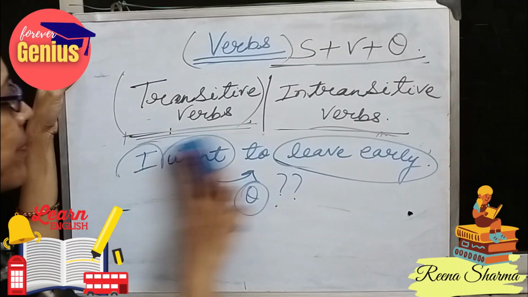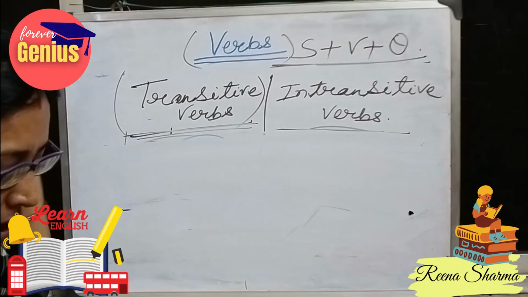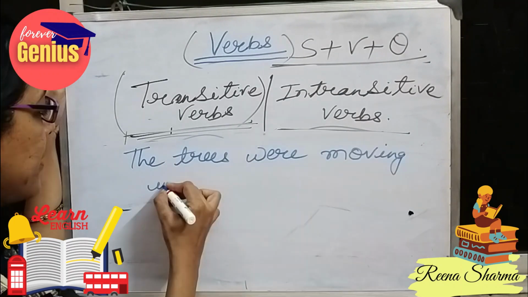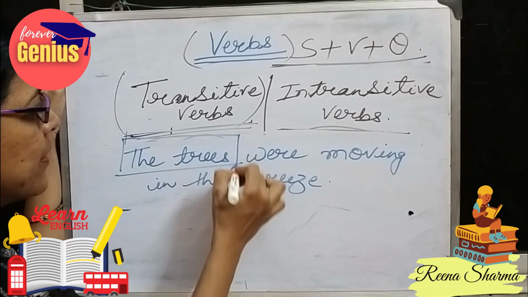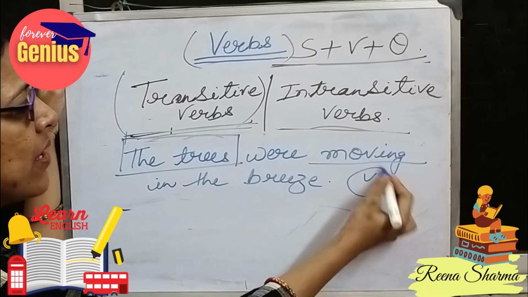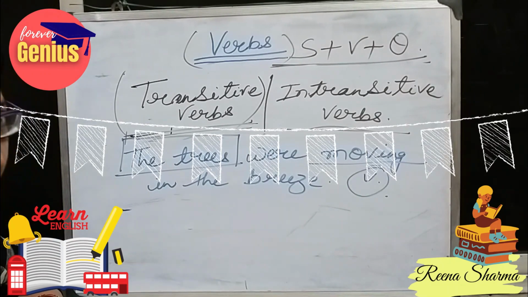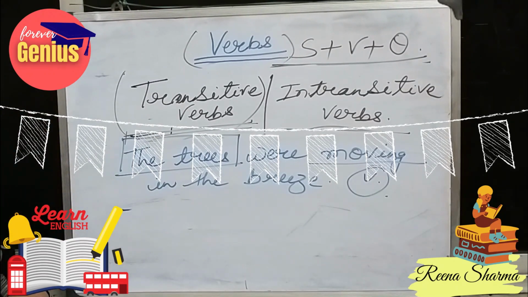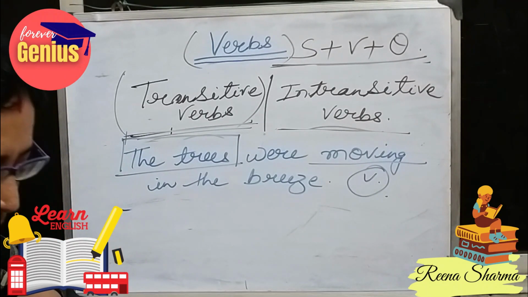Now let's see how a sentence is intransitive and how we can convert it into a transitive sentence. The trees were moving in the breeze. Here the trees are the subject. Moving is the verb. But what is the object? In the breeze, what are they moving? Are they moving fully? Are their branches moving? Their leaves moving? What are moving? It is the action part in the sentence. So there has to be an action part in order to confirm the object.